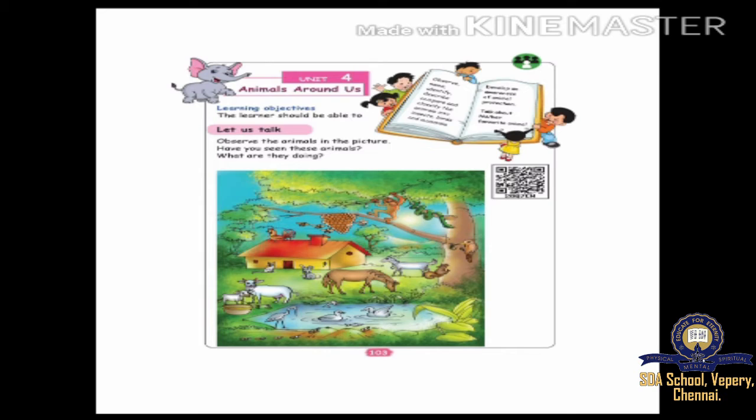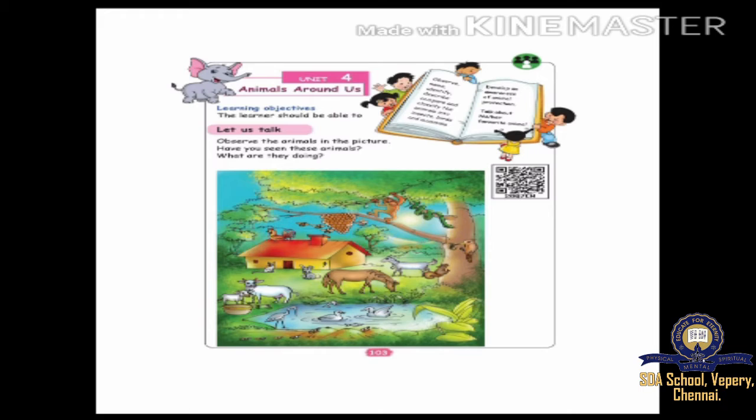Okay, let us talk. Observe the animals in the picture. Have you seen these animals? What are they doing? Now look at the picture. What can you see in that one? What are they doing? You can see a small hut. You can see a tree. You can see many animals. You can see birds. You can see insects. Okay, now we'll see. You can see a cow and a calf.